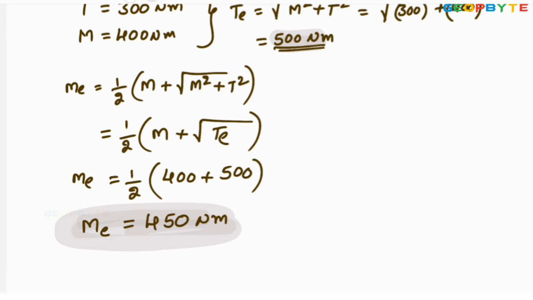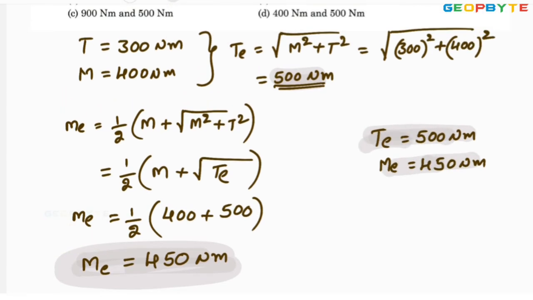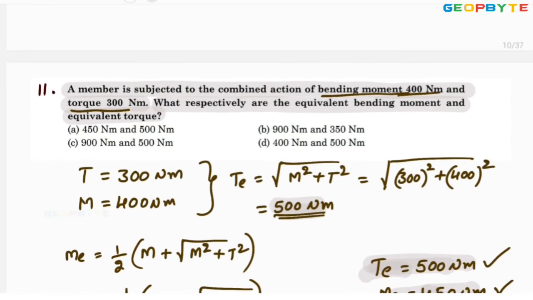Anyhow, equivalent torque is 500 Newton meter, whereas equivalent bending moment is 450 Newton meter. I hope you understood. But he is asking the order: equivalent bending moment first, equivalent torque next.